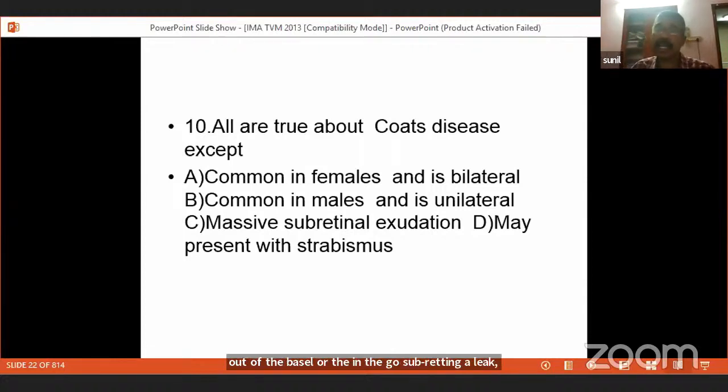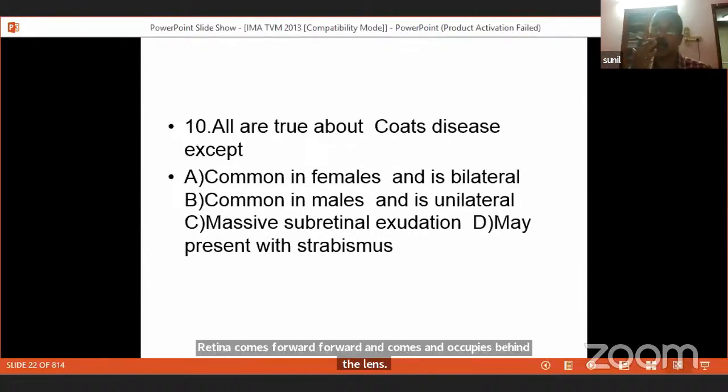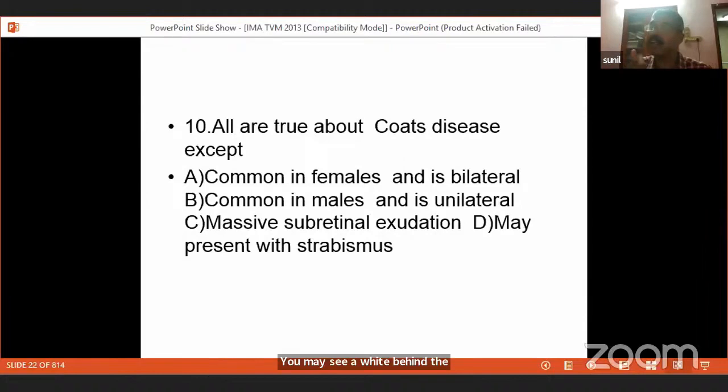So the retina gets detached from the choroid. The retina comes forward and occupies the space behind the lens. You may see a white reflex behind the lens. So mind you, this is a condition where you will see the white reflex of the pupil.